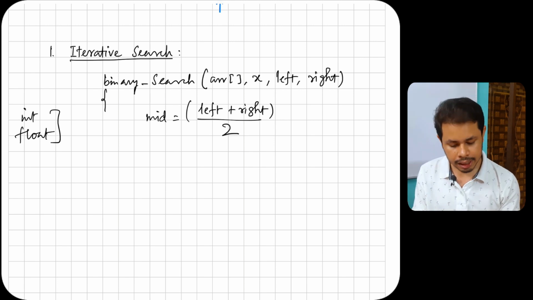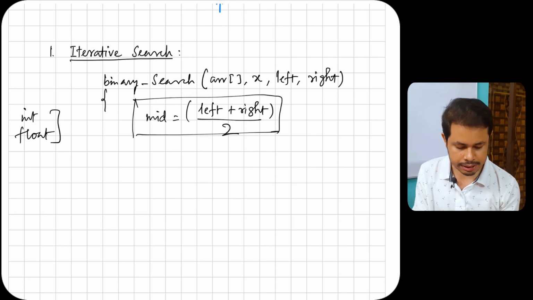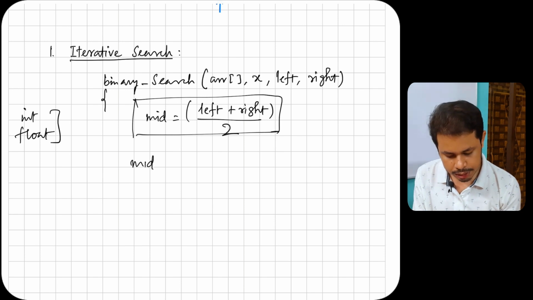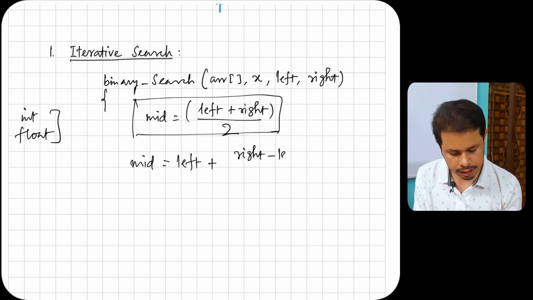So instead, what I can do is eliminate this mid step. I calculate mid in this way. Mid should be equal to left plus right minus left, divided by 2.